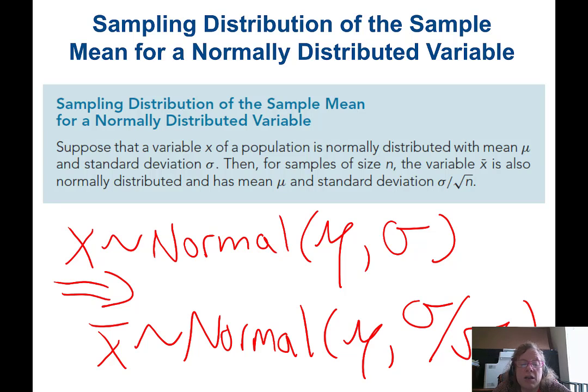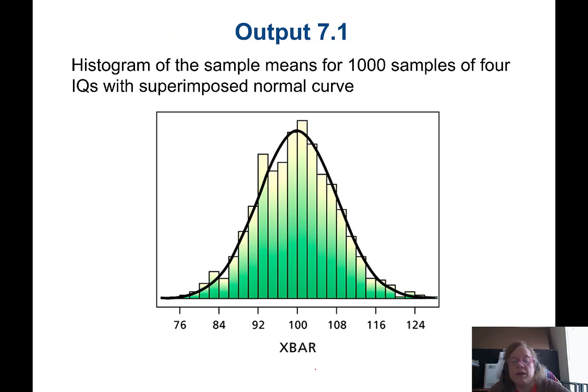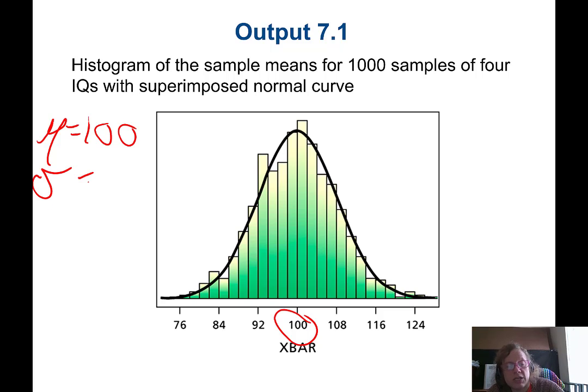That is automatic. That is true. That is provable. So here's an example we can look at because it is a designed example. IQ is actually designed to be exactly normally distributed. And in fact, the scores are standardized so that the mean is 100 and the standard deviation is 15.